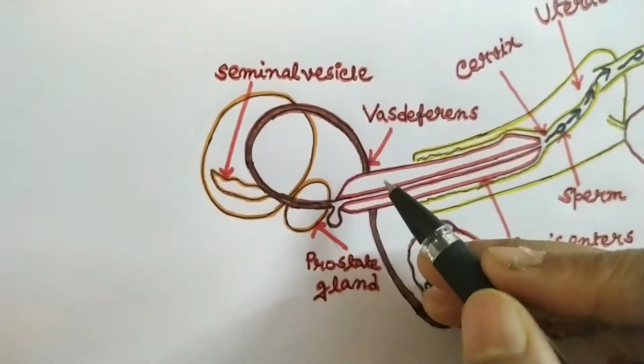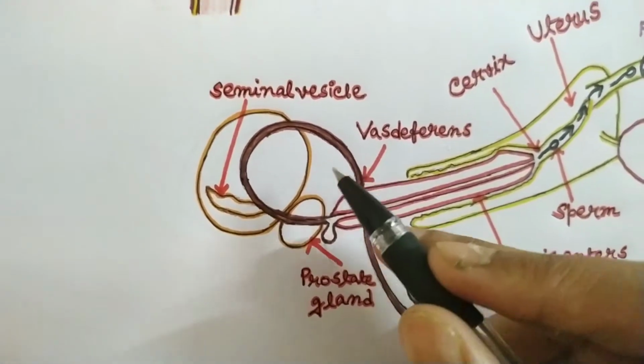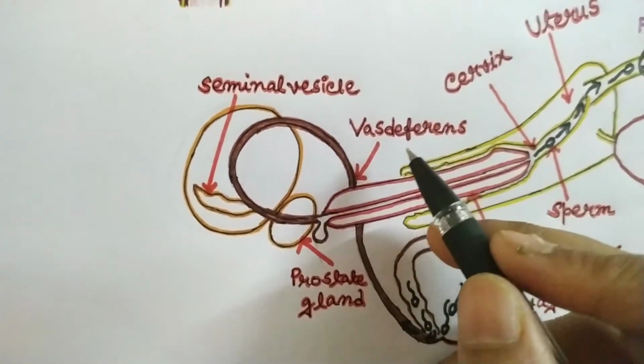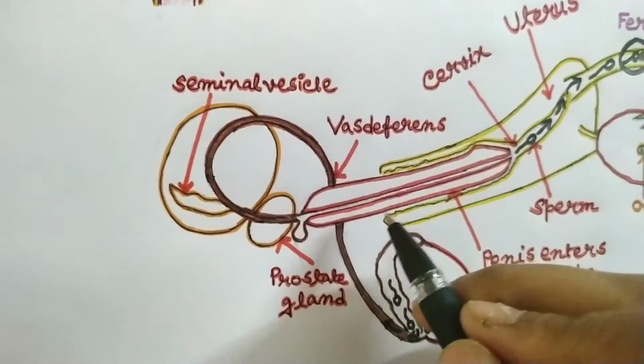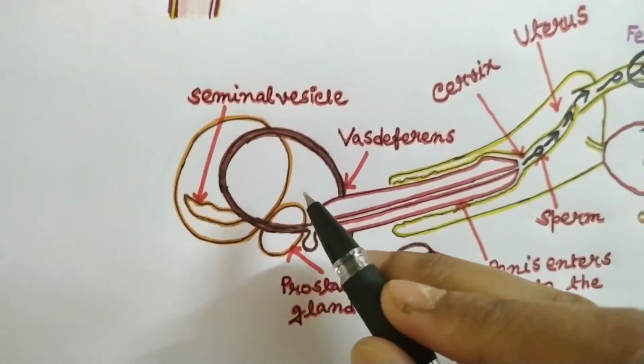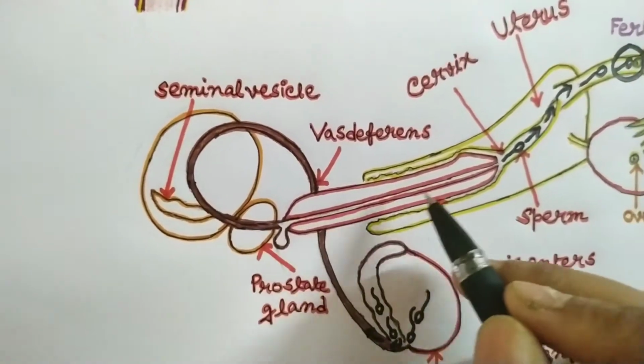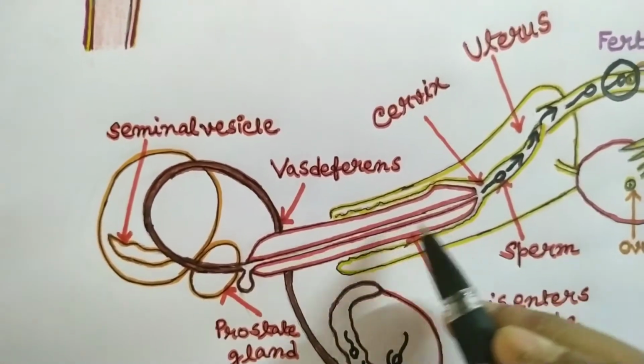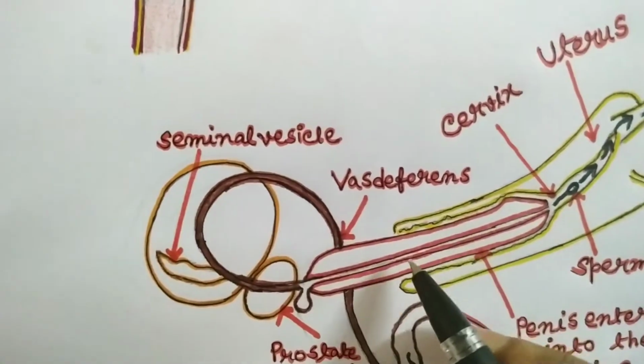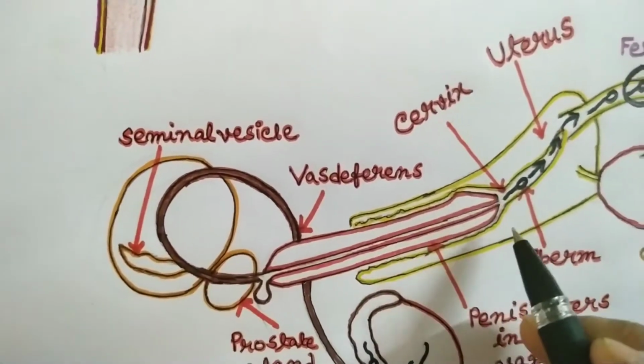These glands produce a fluid that is called seminal plasma. The sperm mix with this seminal plasma and form the semen. And finally the semen reaches the urethra. You can see the urethra is the hollow tube-like structure that is running through the penis.